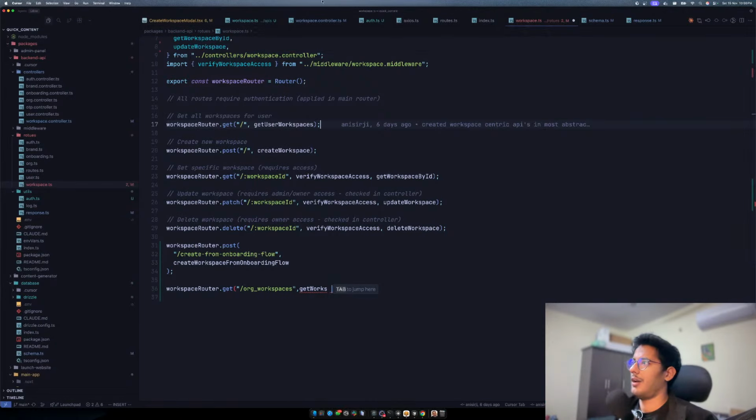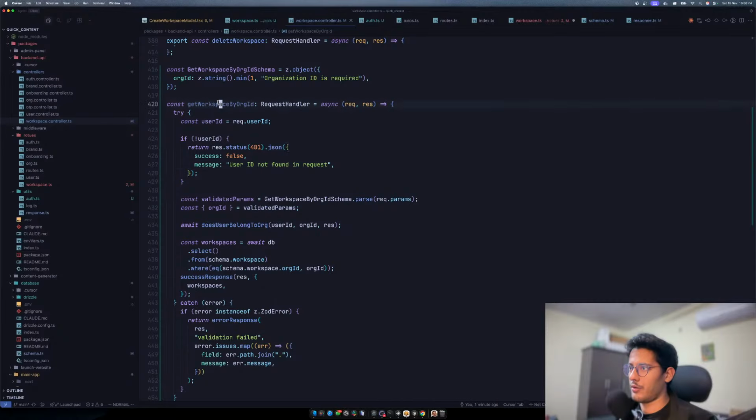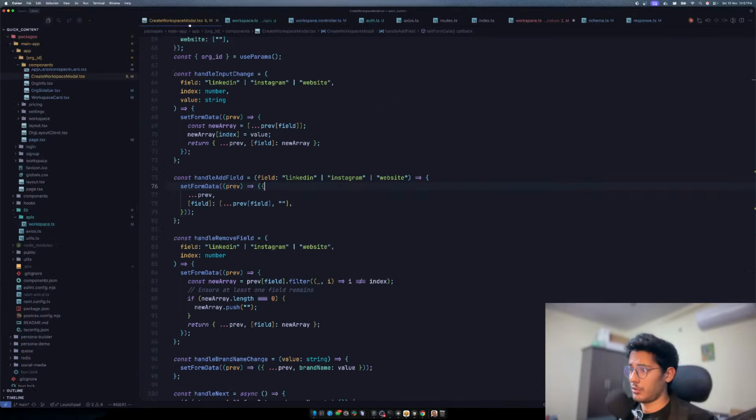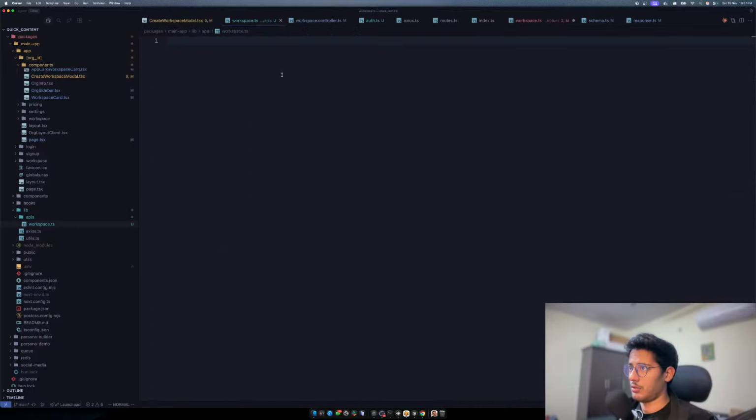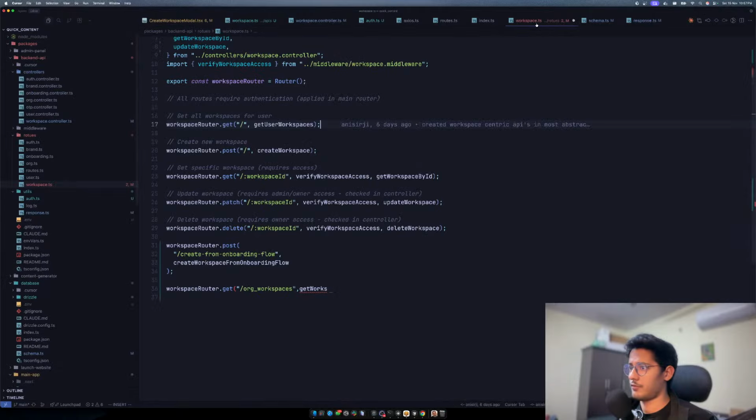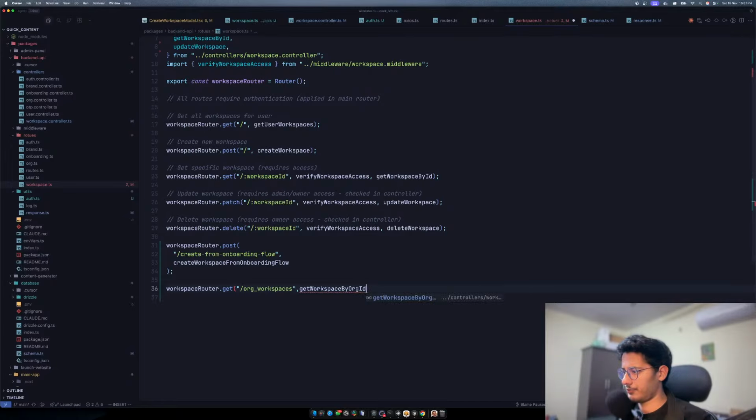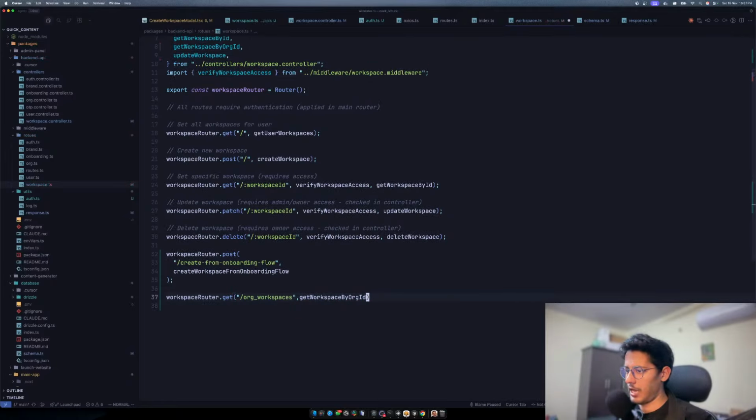Right. Okay, so we can go here and we can say get works. So we'll have to export this now. So we'll export this, and then what we can say is get workspace by org id. We can copy this. We can go here, and then I don't know where that stuff is. Yeah. So we can just paste this over here, and then yeah, I'll just show you how I use AI.